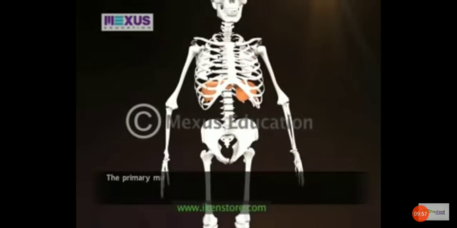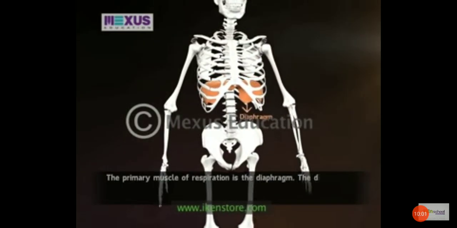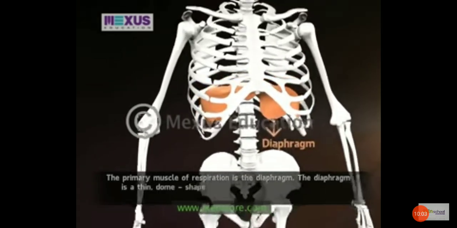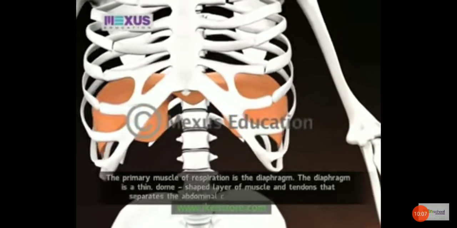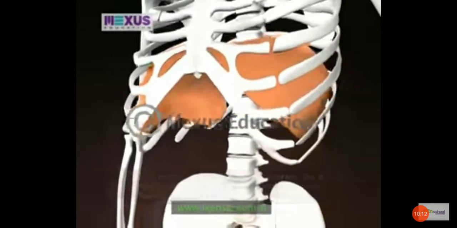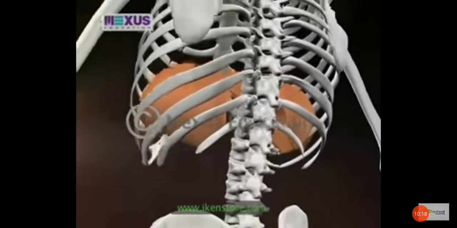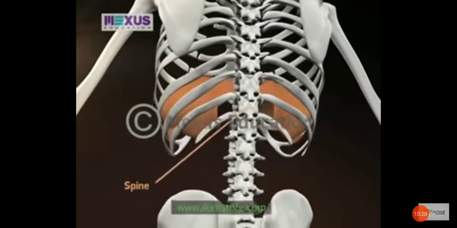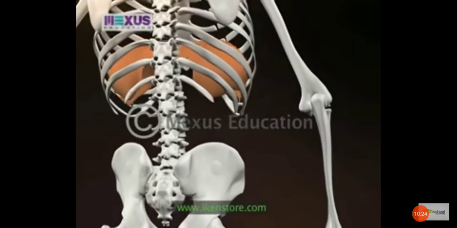The primary muscle of respiration is the diaphragm. The diaphragm is a thin dome-shaped layer of muscle and tendons that separates the abdominal cavity from the chest cavity. The diaphragm attaches along the lower rib cage, high in front of the sternum, and deeply in the back along with the spine. It also attaches to itself by an essential tendon.